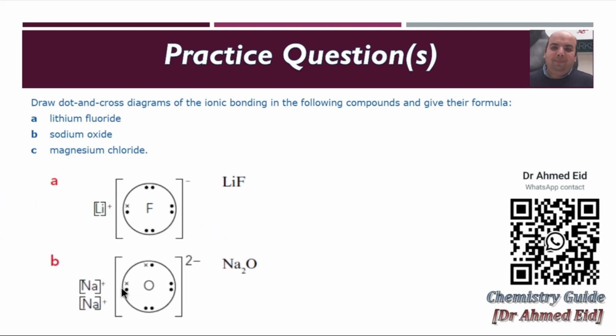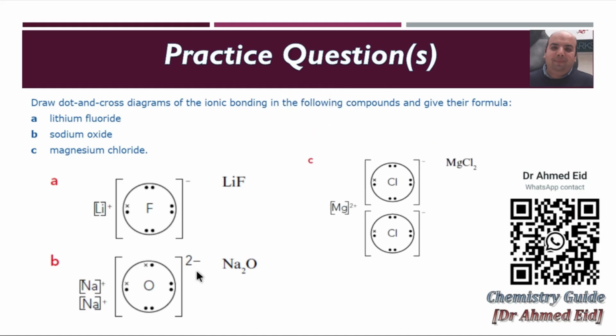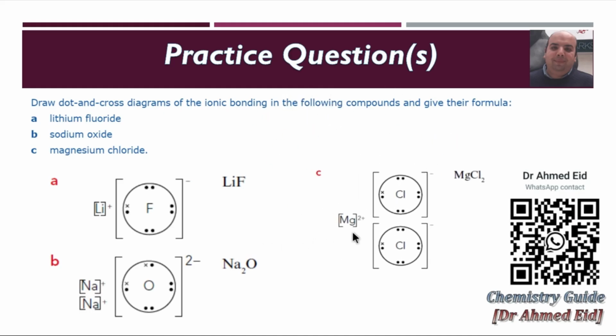Sodium oxide: two sodium ions, and oxygen gains 2 electrons, one from each sodium, to give 2 sodium ions, Na2, and 1 oxide ion with -2. Magnesium 2+: one electron is transferred to one chloride and the other electron to the other chloride, which means MgCl2.